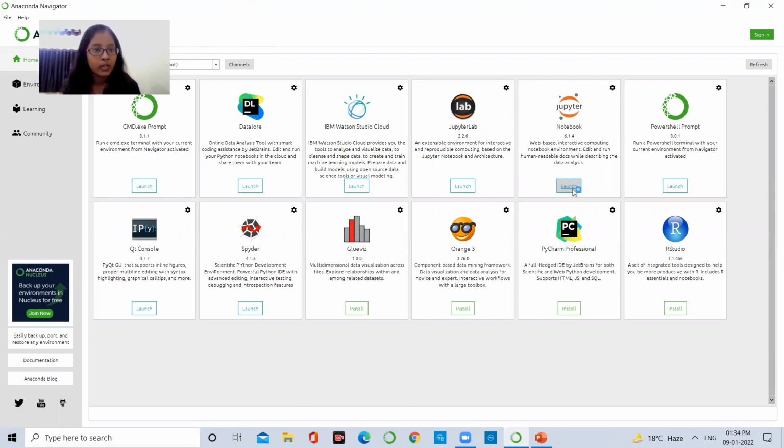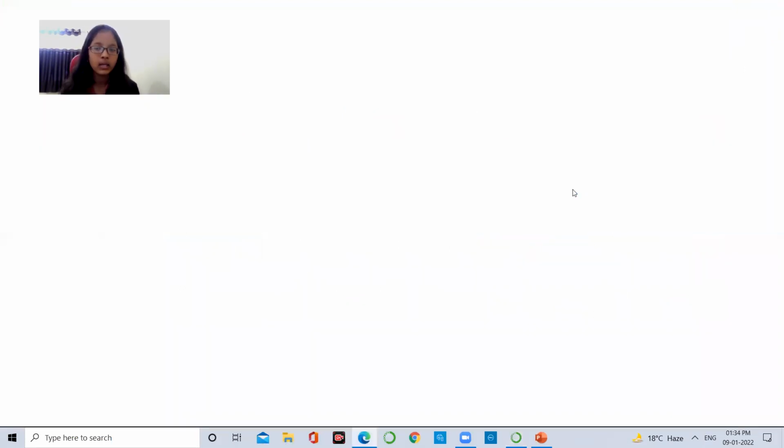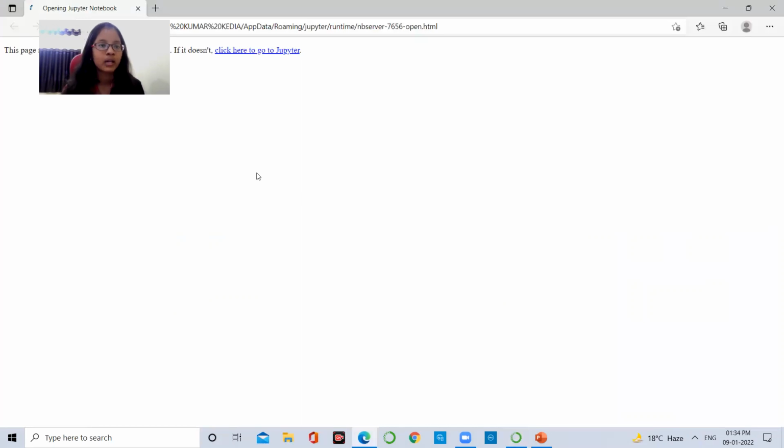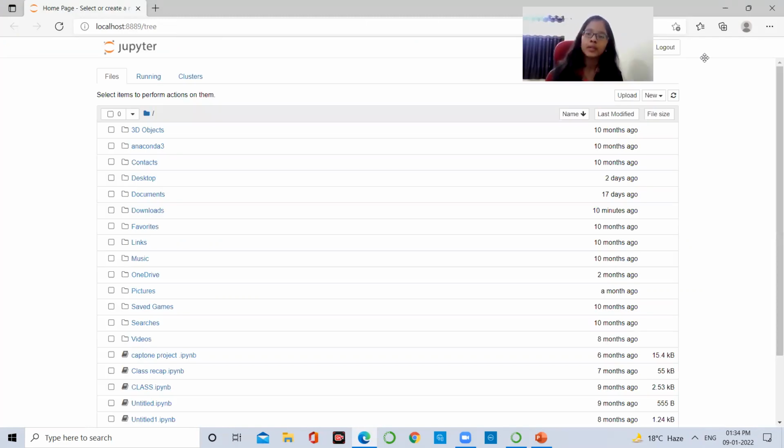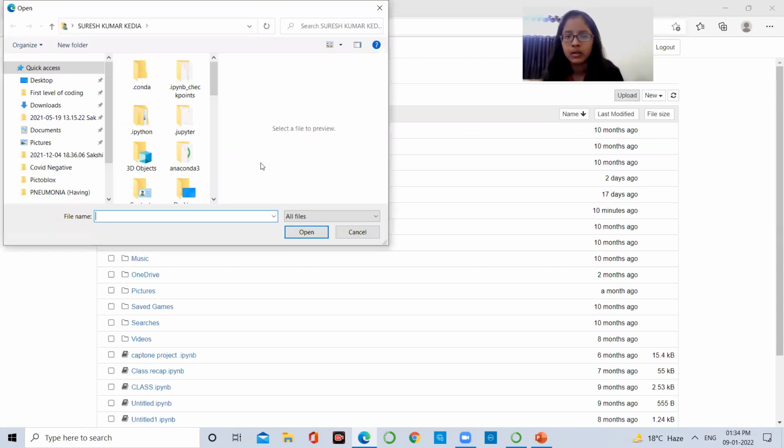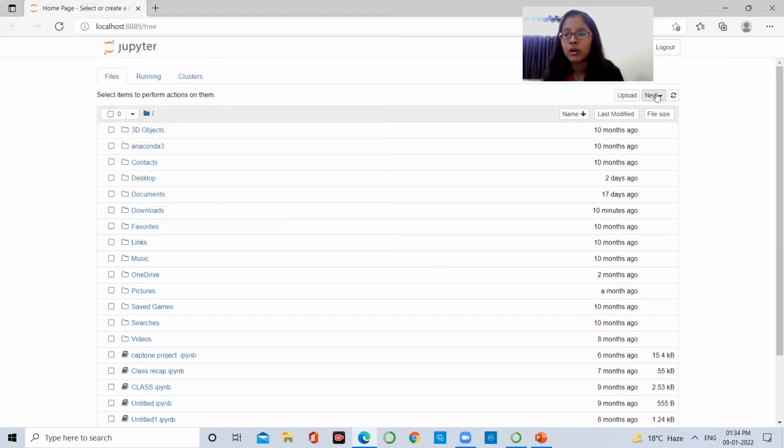We have to launch Jupyter notebook from here, and you can also use the web version. Maybe I will share that link too. We will do everything in both, in the Jupyter notebook and on the web also. Now, here, click on New and open Python 3.